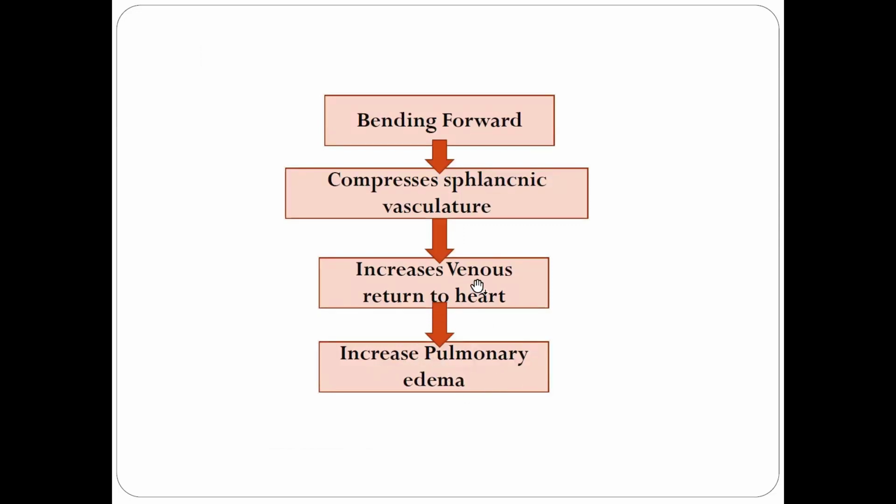Because that much volume will not be tolerable by this heart. So the heart in case of LV dysfunction, left ventricular dysfunction. If there is no LV dysfunction, the patient will be able to tolerate this quite well. So this is what is called bendopnea. It is a sign of underlying heart failure.